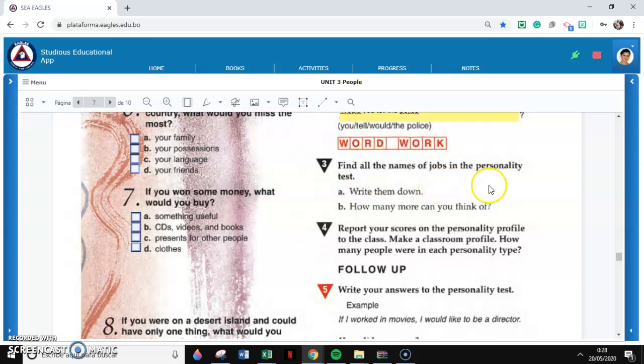So now it's time to work on the word work. Find all the names of jobs in the personality test. Write them down. And how many more can you think of?